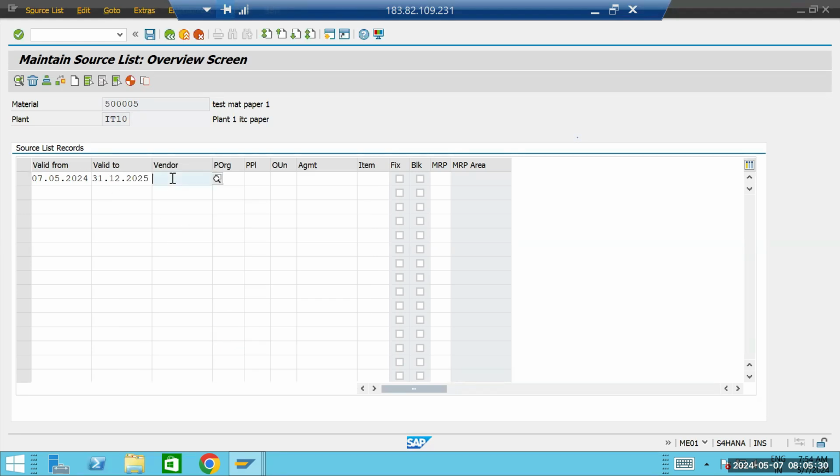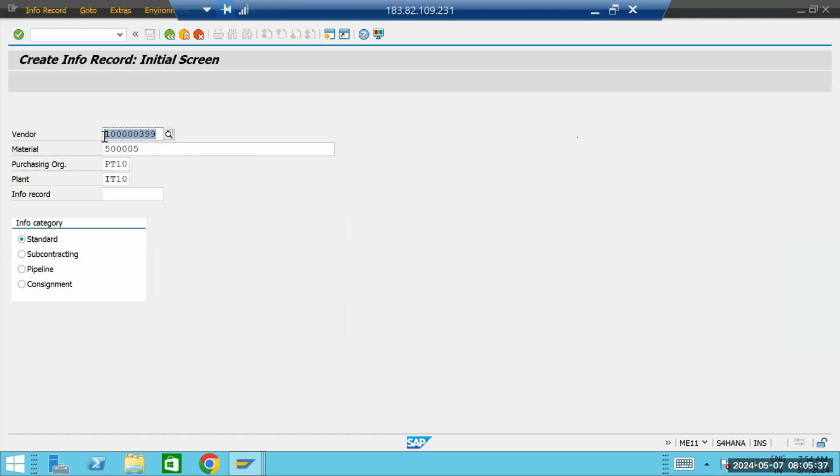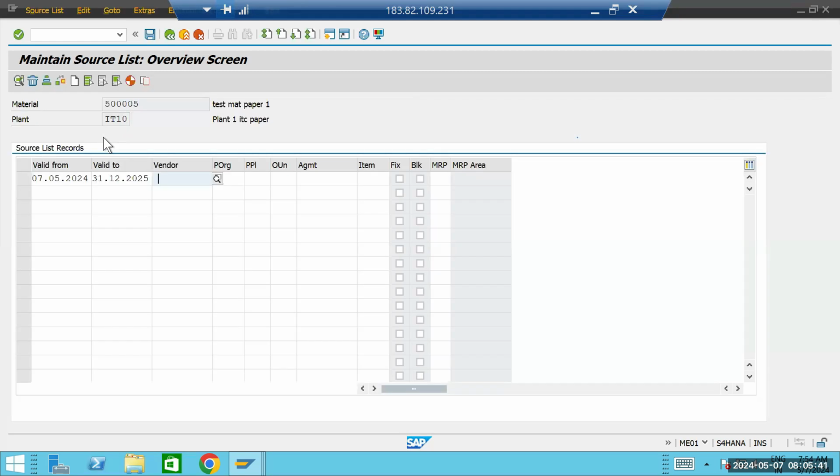Let's say we are giving this period, and we will be entering a vendor over here. So let's say we will be taking this vendor. Okay, so we'll be putting this vendor. Purchasing organization is PT10, and here you can maintain the procurement plant. It is up to you. If you want to maintain, you can maintain, or else you can leave it.